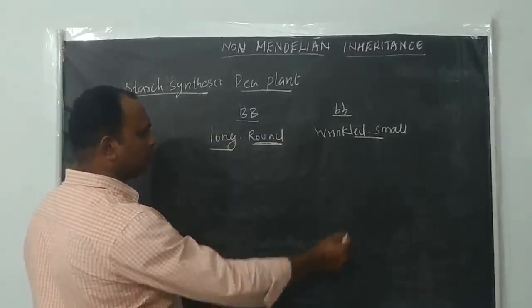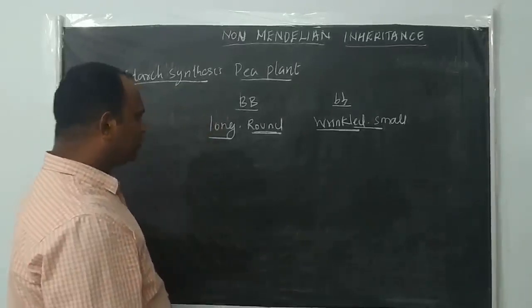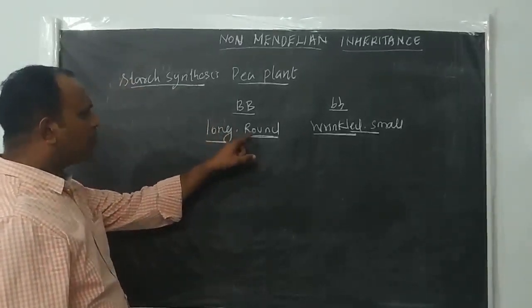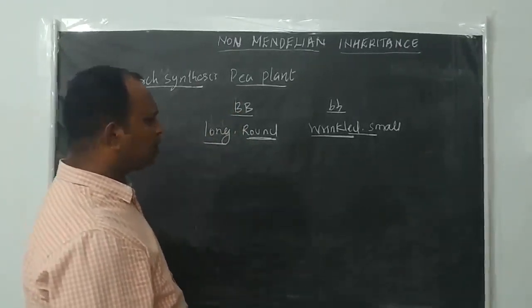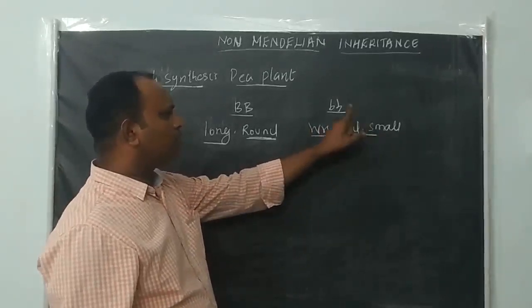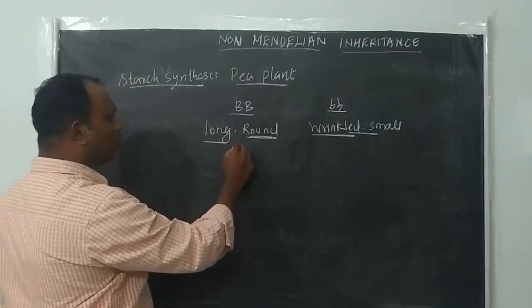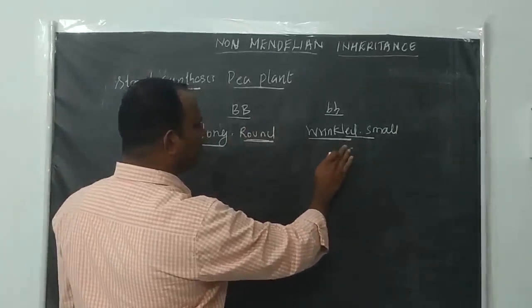Some plants produce wrinkled and small-sized seeds. The gene responsible for long and round seeds is capital B, and the gene responsible for wrinkled and small-sized seeds is small b, because the long round genes are homozygous dominant and the wrinkled small-sized ones are recessive.